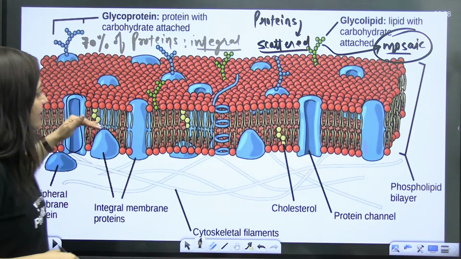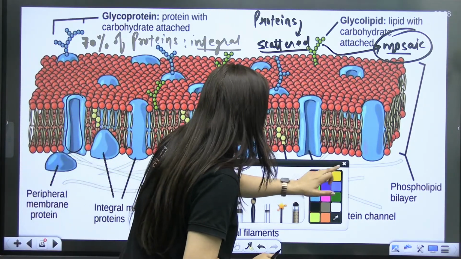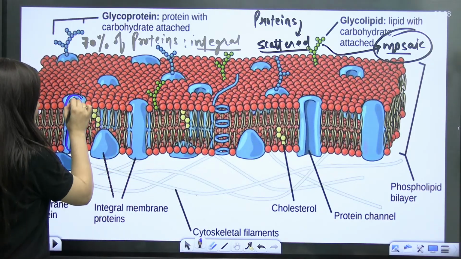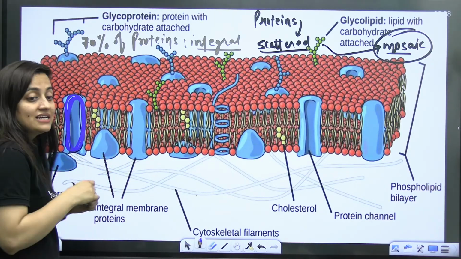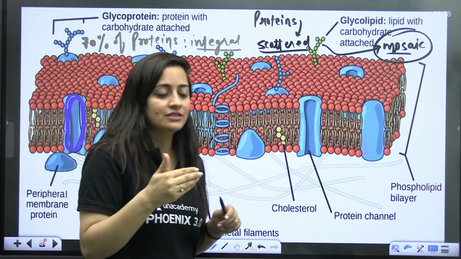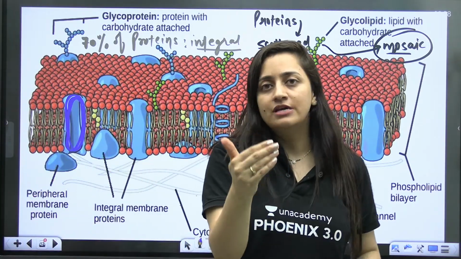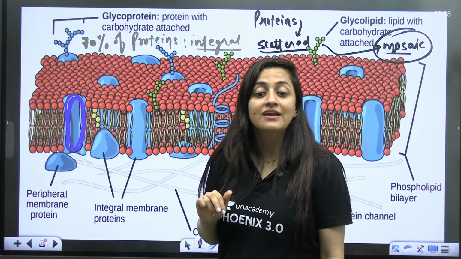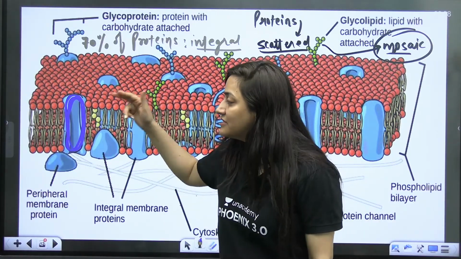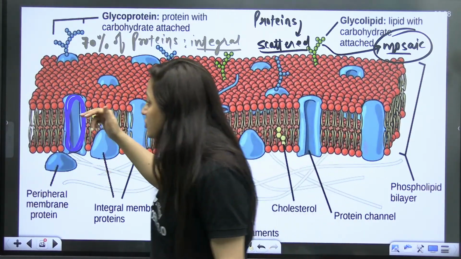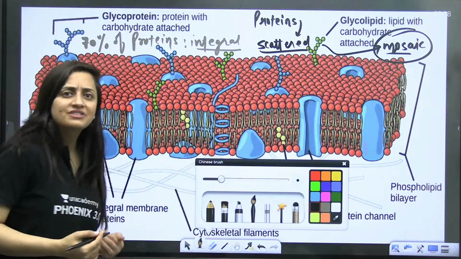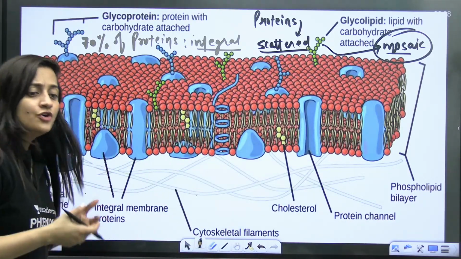Now if I talk about the proteins, what is the role of proteins here? Different roles are there. If I talk about these channel proteins, as the name suggests, they'll allow the entry or exit of things which are lipid insoluble. Let's suppose there is any charged thing, something lipid insoluble; of course, it depends upon size as well as the charge on that particular thing.